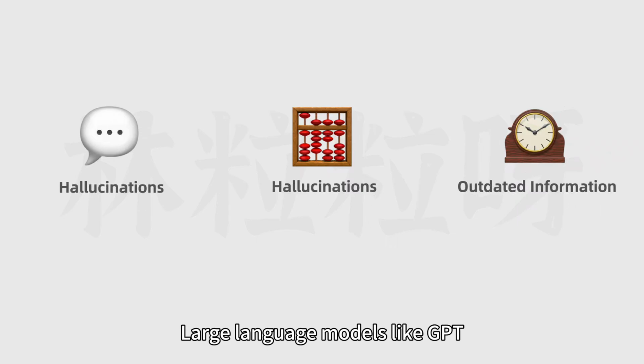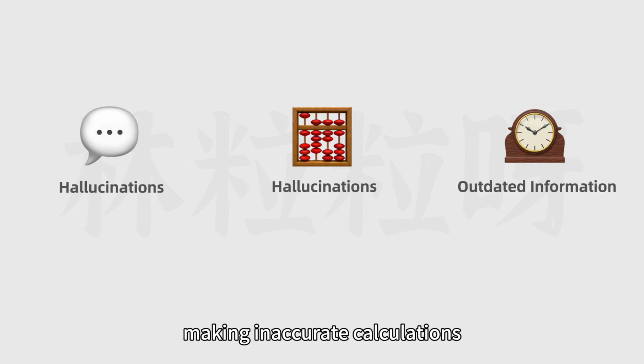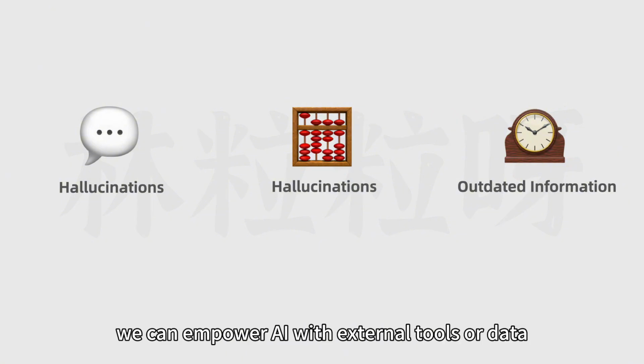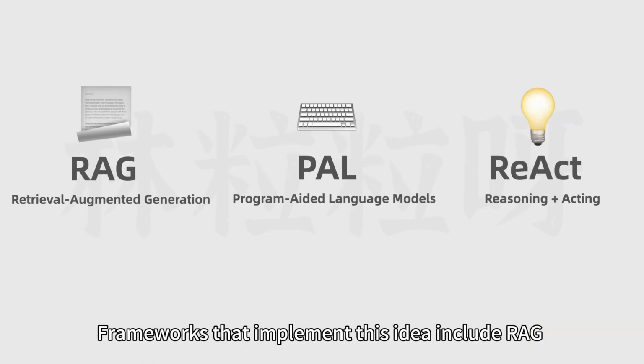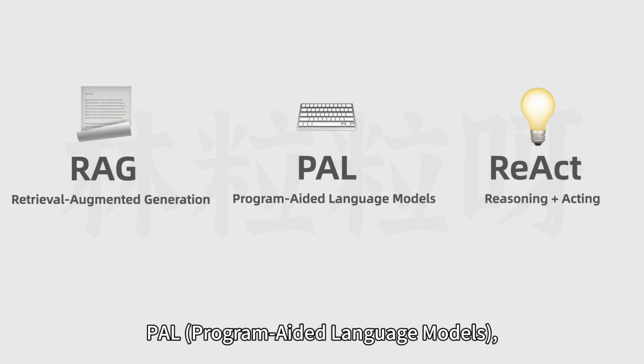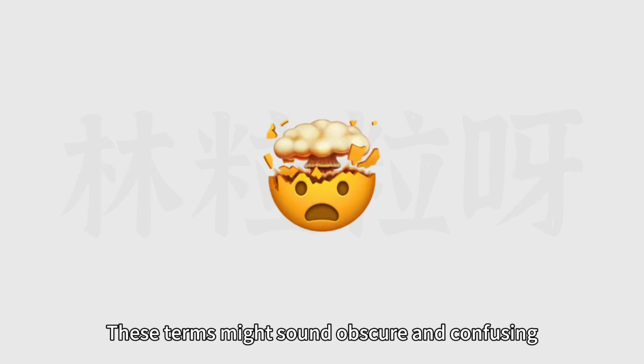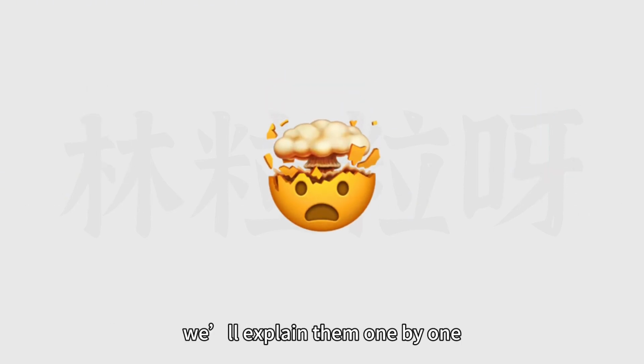Large language models like GPT, despite being widely used, still have persistent weaknesses in certain areas, such as fabricating facts, making inaccurate calculations, and relying on outdated data. To address these issues, we can empower AI with external tools or data. Frameworks that implement this idea include RAG (retrieval-augmented generation), PAL (program-aided language models), and ReAct (reasoning and acting). These terms might sound obscure and confusing, but don't worry, we'll explain them one by one.